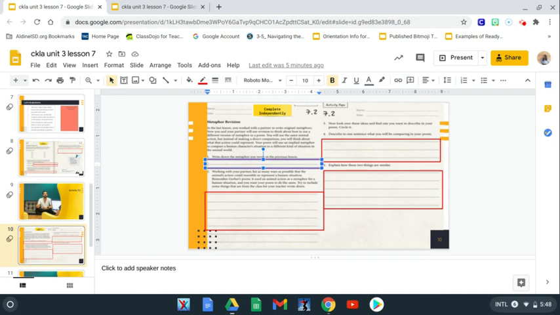I'm going to copy that same metaphor here on number 1, and it said the bird is a choir. My simile said the bird sings beautifully like a choir. With a metaphor, we don't use like or as. We just state that that thing is the thing. So we don't say the bird is like a choir, or sings like a choir. We just say the bird is a choir. So that is our metaphor.